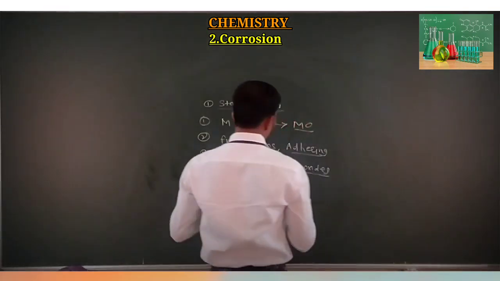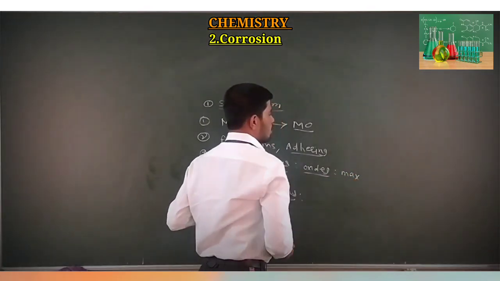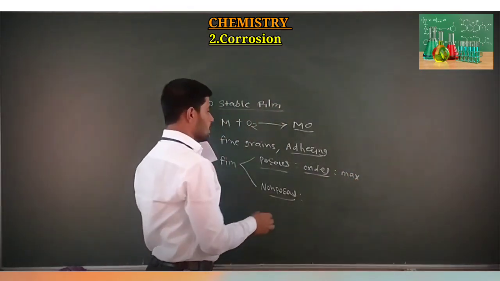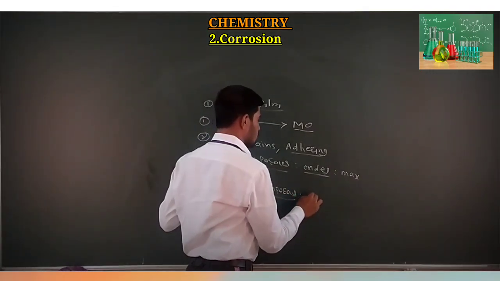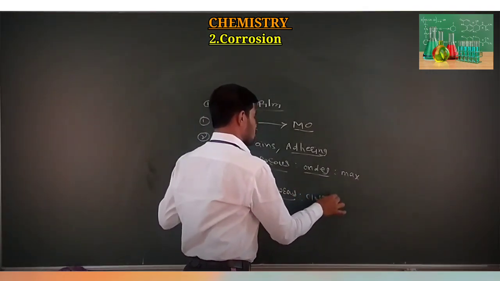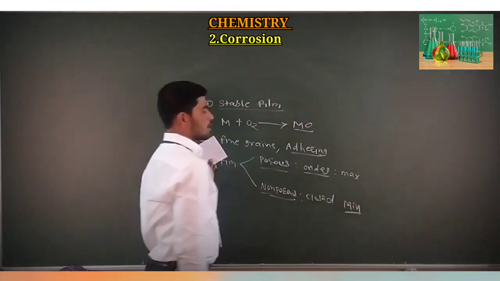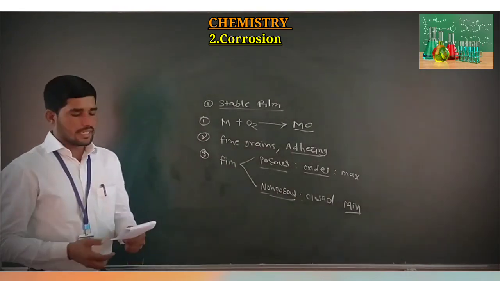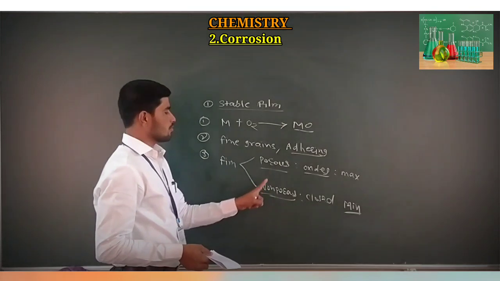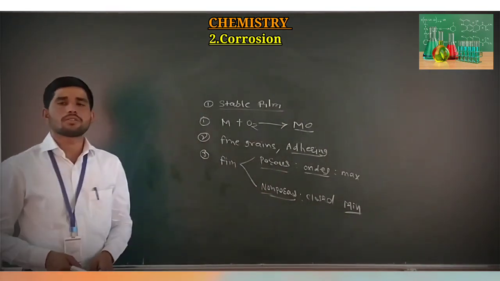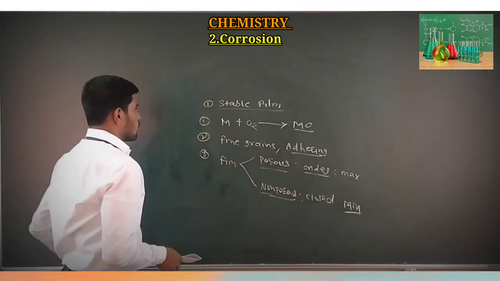In this type of film, we get the maximum amount of corrosion, while in case of non-porous film, the surface is closed so we get the minimum amount of corrosion.